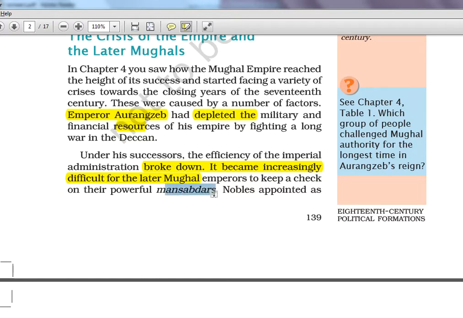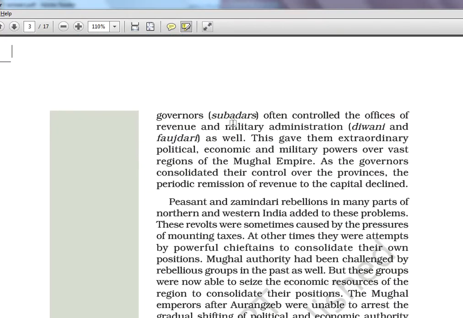Mansabdar is an officer position, Mansab is a rank given to them, and they have to maintain their soldiers, that is the Savar, good Savar, and horses. Nobles were appointed governors, Subedars. Suba means province, so Subedar means province governor. Then revenue and military, I have told you, Diwani is related to revenue, and military administration is Faujdari. We have already also seen Kotwal. Kotwal is the police. So different terms we have seen in different chapters, and this is a summing up of that.